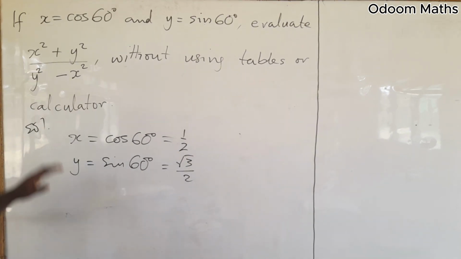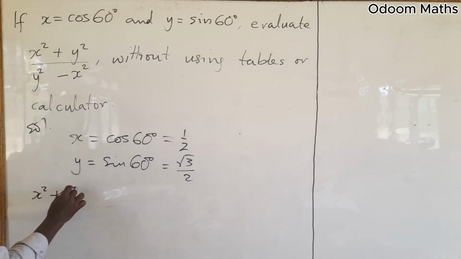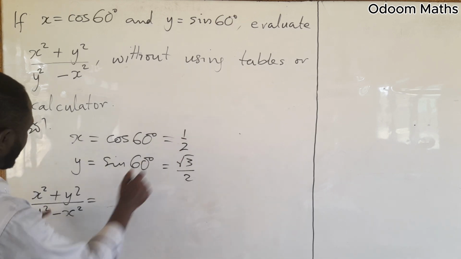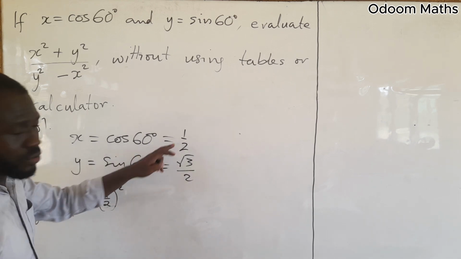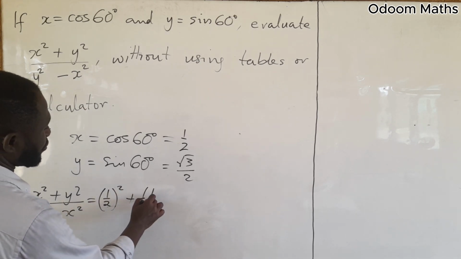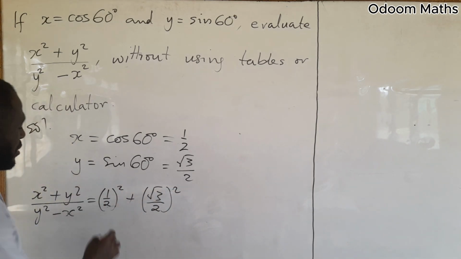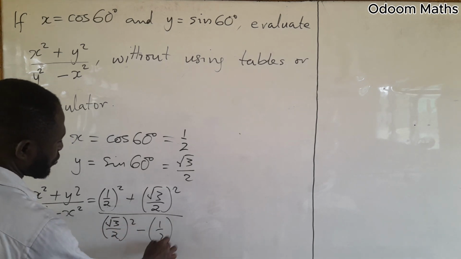Let me write the expression first: x squared plus y squared divided by y squared minus x squared. So that is (1 over 2) squared plus (root 3 over 2) squared, divided by (root 3 over 2) squared minus (1 over 2) squared.